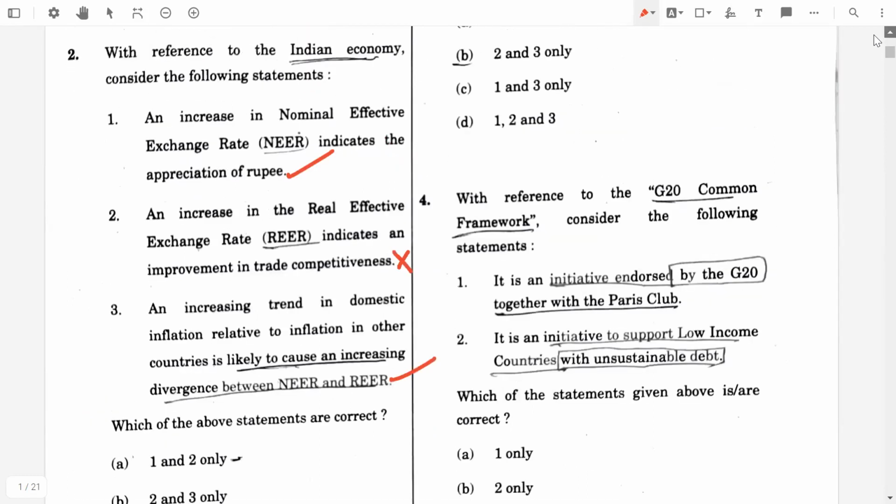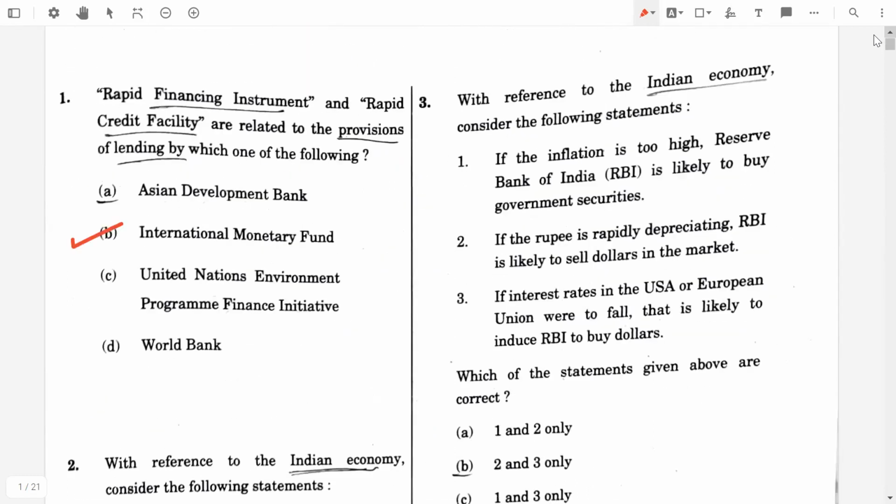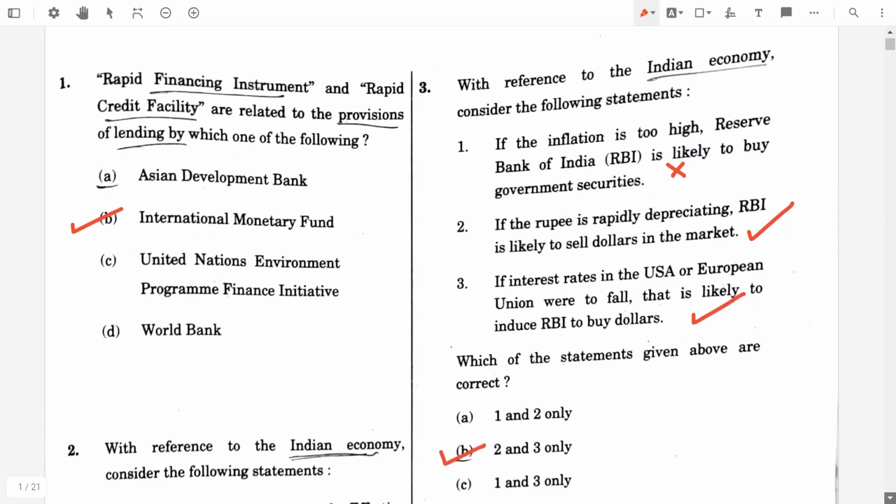The next question, with reference to Indian economy, consider the following statements. First one, if the inflation is too high, the Reserve Bank of India is likely to buy government securities. No, it's false. If the rupee is rapidly depreciating, RBI is likely to sell dollars in the market. Yeah, it's true. Then, if interest rates in the US or European Union were to fall, that is likely to induce RBI to buy the dollars. Yeah, it's true. So the final answer will be option B, 2 and 3 only.